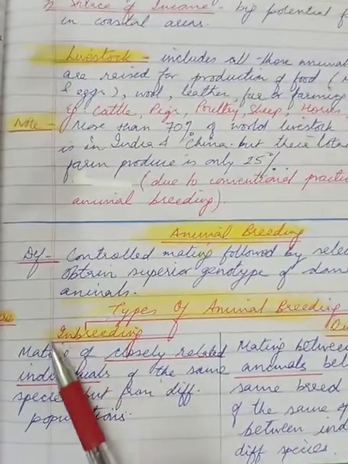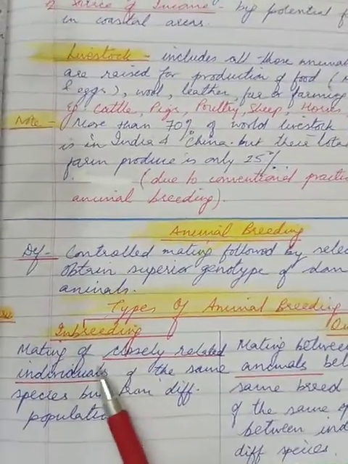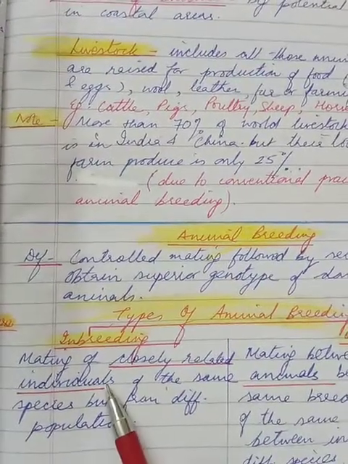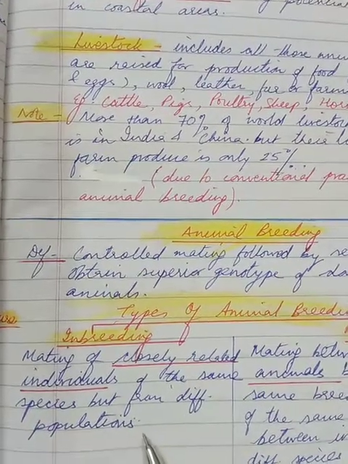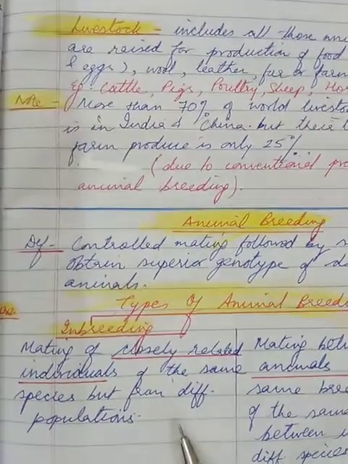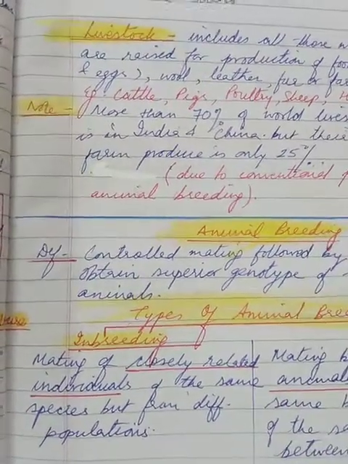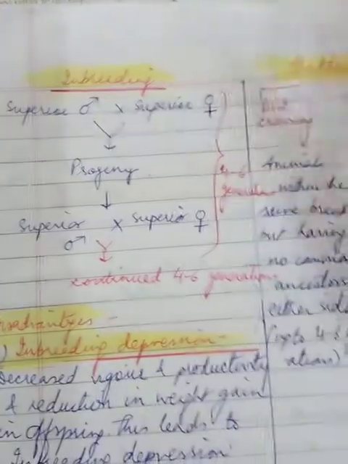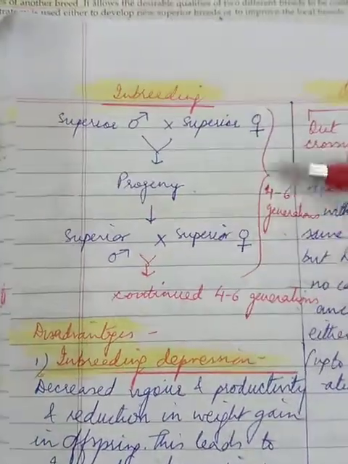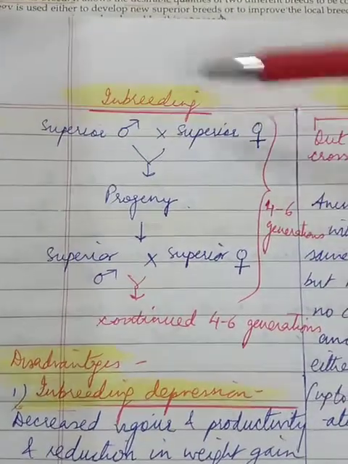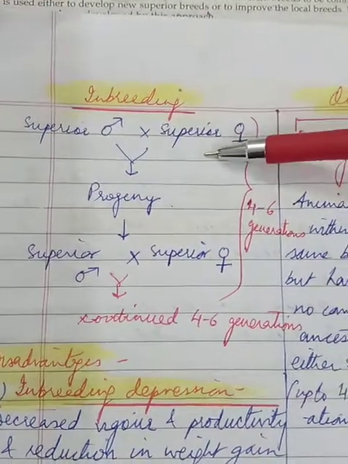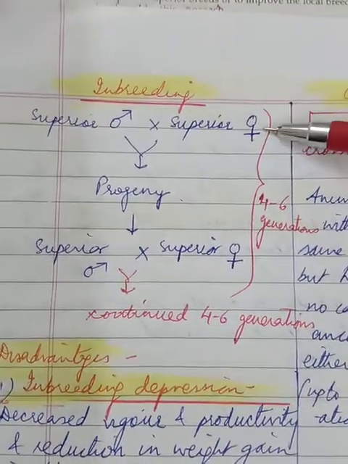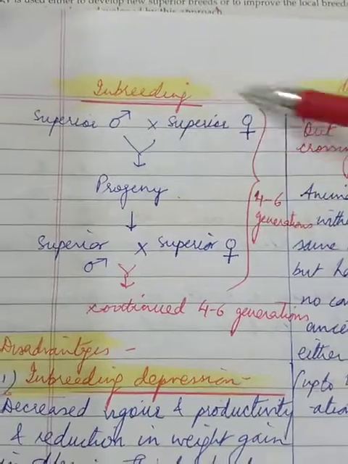Inbreeding, as the name tells, is the mating of closely related individuals of the same species but from different populations. So, let us take the general steps one by one. To understand with a simple explanation, suppose there is a superior male which is being crossed with a superior female of the same breed. Now this is being done in pairs.